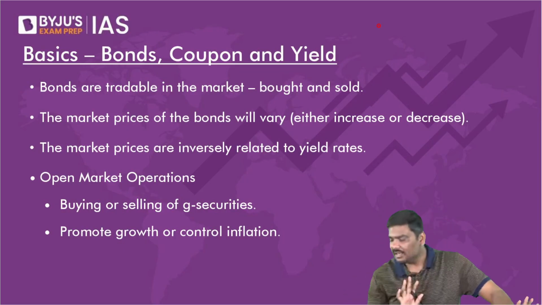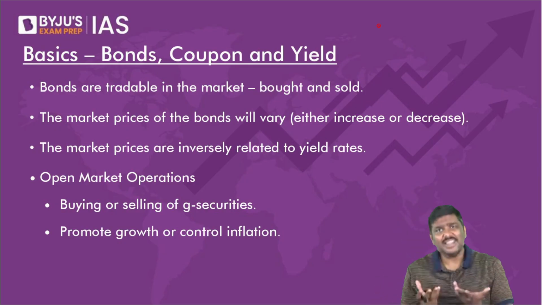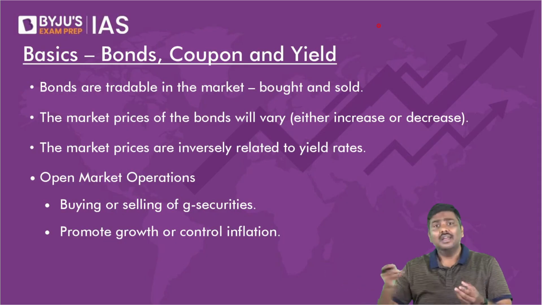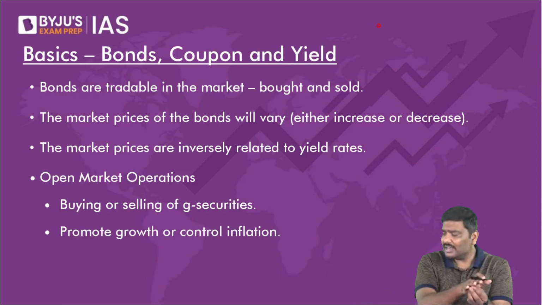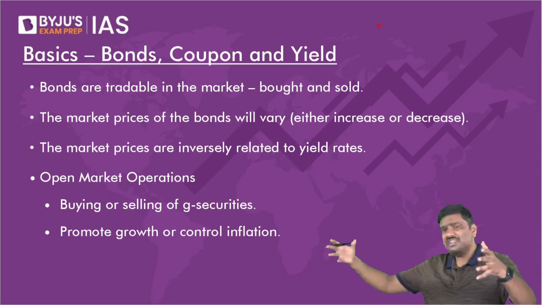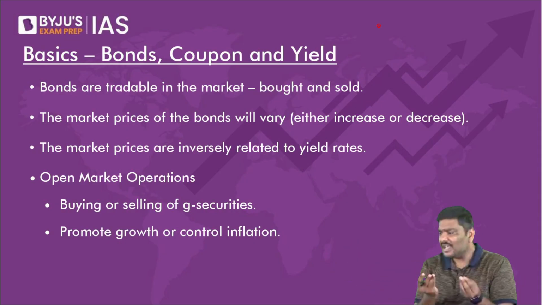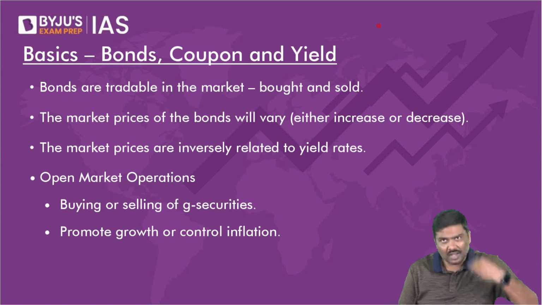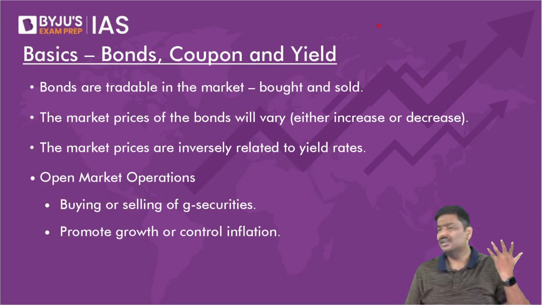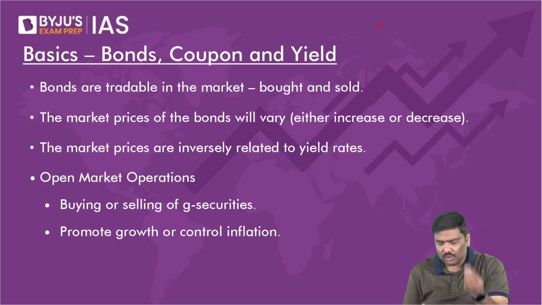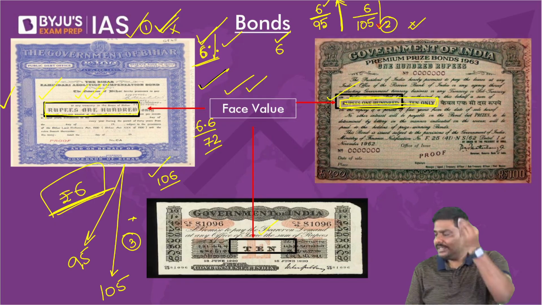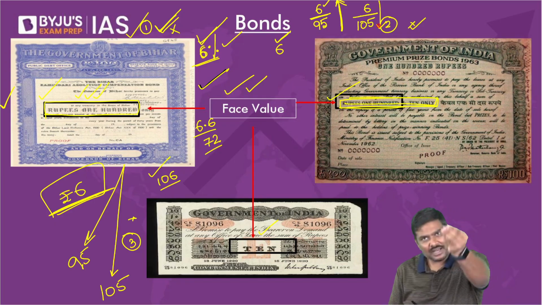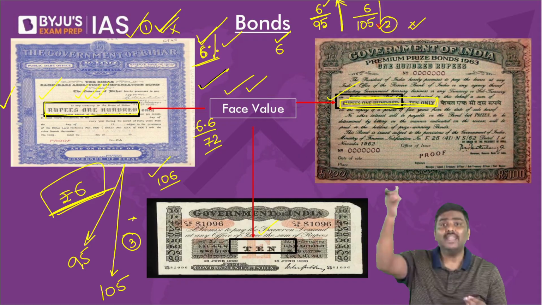Please learn that by heart. Yield is principal money plus interest? Who stated that? Did I say that at any point of time? Why are you creating complications? Did I at any point of time in the last 10 minutes say yield is a combination of principal plus interest? Listen, yield rate is the percentage returns you are earning on your investment. Simple. I don't know what is the complication here.